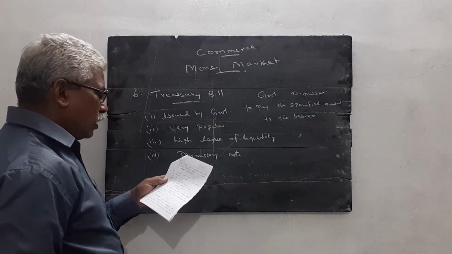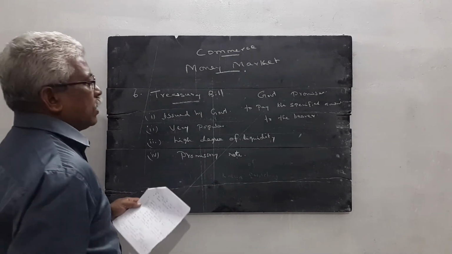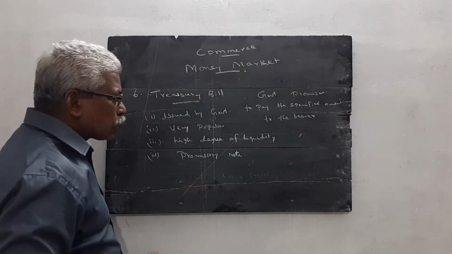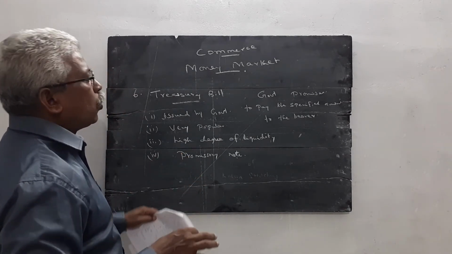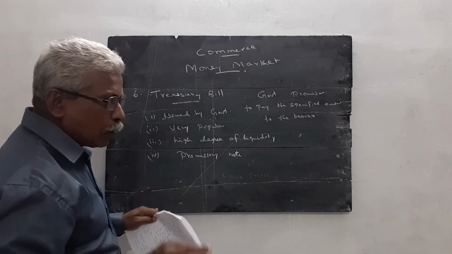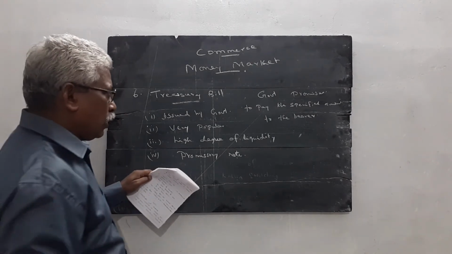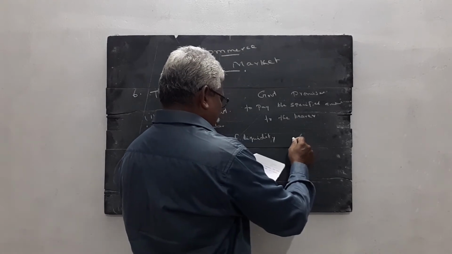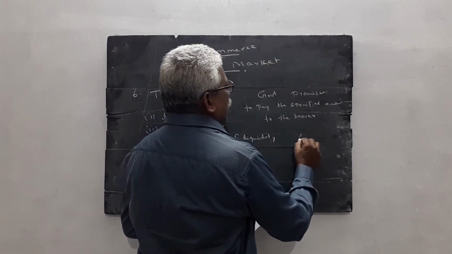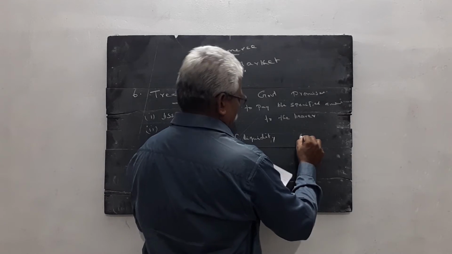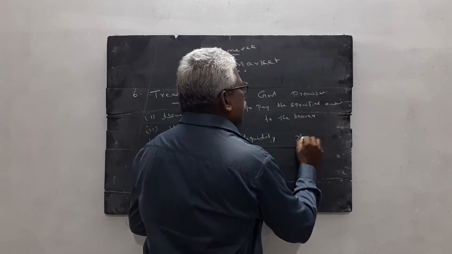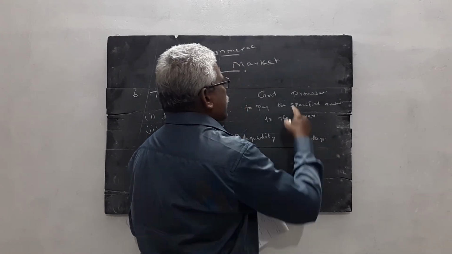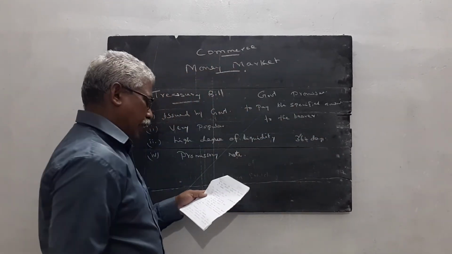Its period does not exceed 1 year. That is, in the money market, all the instruments have a period of 1 year. The maturity period does not exceed 1 year. So the validity period of the treasury bill is just 1 year, or 364 days. Within 364 days, this treasury bill is matured.